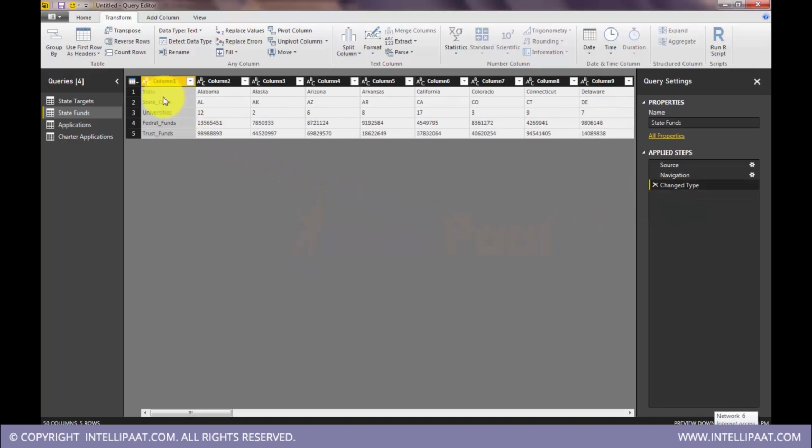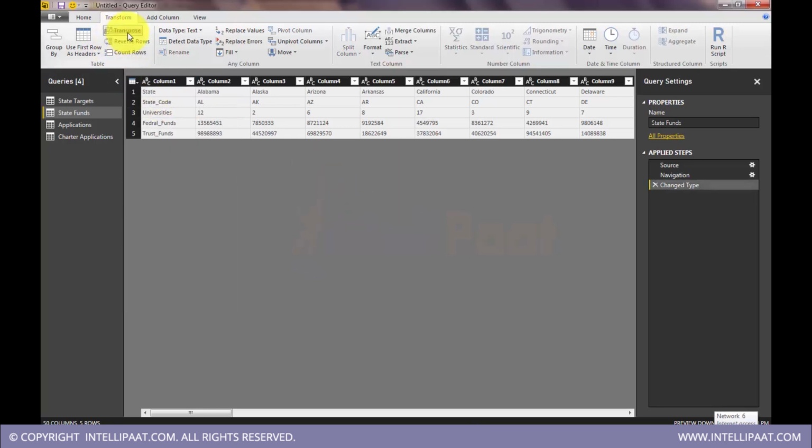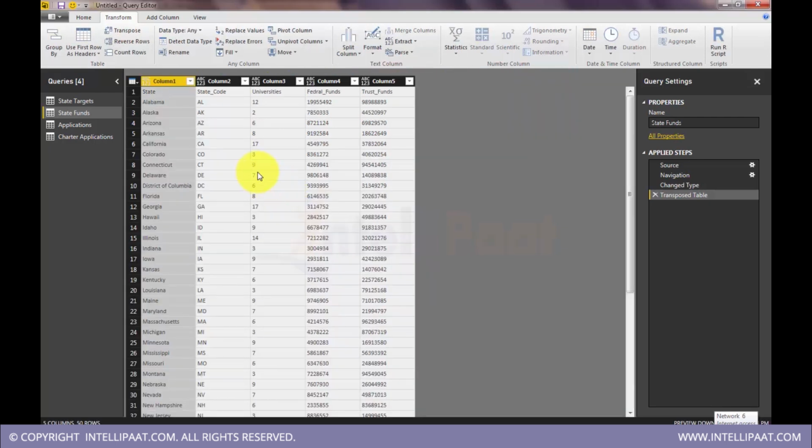Before doing that, I will transpose this data. Select the table and say transpose. Flip the data. Now it is more readable and more convenient. We can easily do the reporting. We can establish a join between our applications and this table using state code, and retrieve the state-wise number of universities and the funds they got.